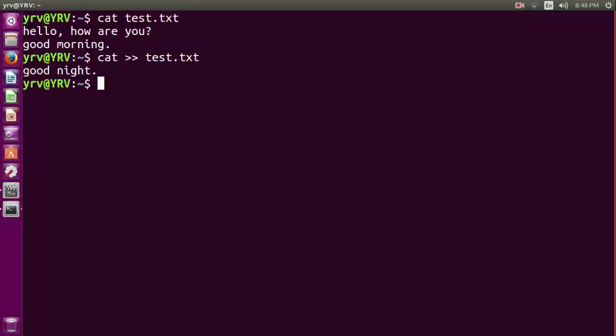So now we will open that file in the terminal. We will see whether our file is updated or not. So for that, type the command cat test.txt. As you can see, our file is updated.